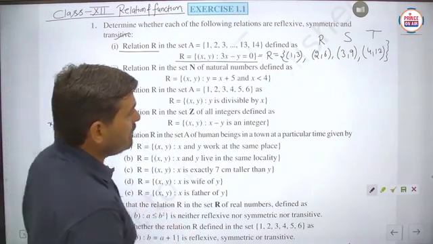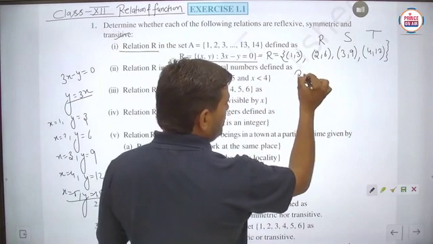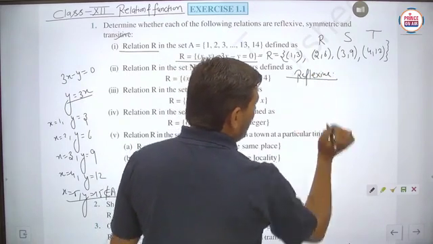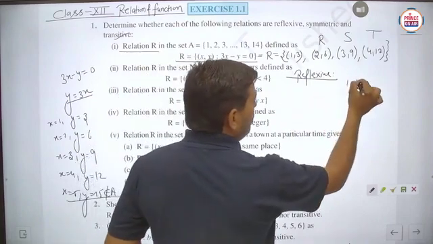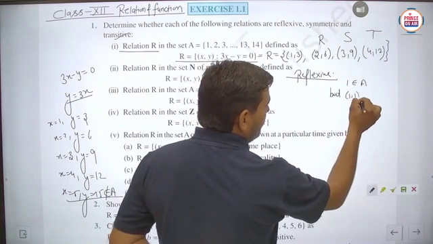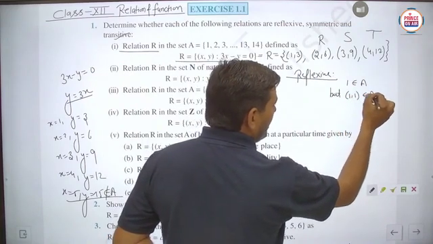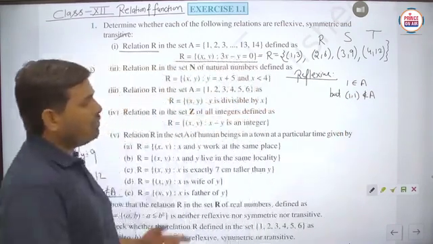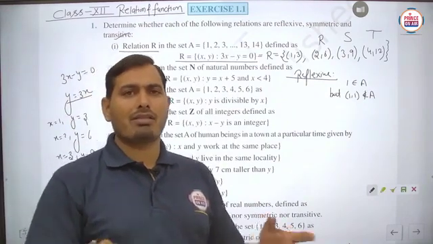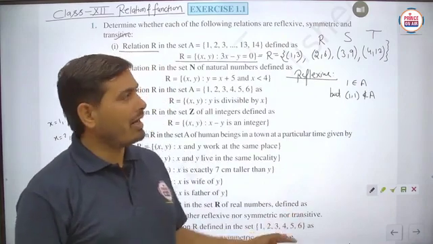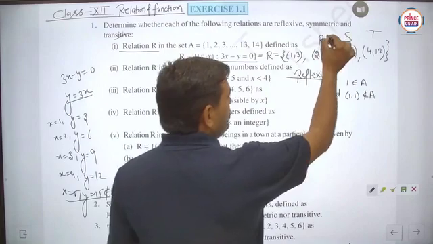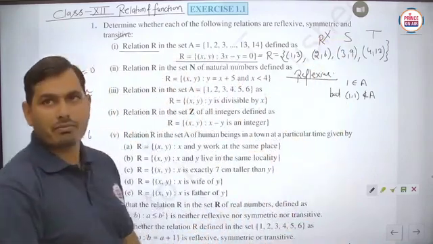So basically student, when we have to check the reflexive nature of this function, we can say that this particular one belongs to the set A, but here you can check 1 does not belong to the A. Is it to be clear? So basically if any single element does not have its image with itself, then it is not said to be reflexive. So you can check easily here. So this is not said to be the reflexive. Is it to be clear?